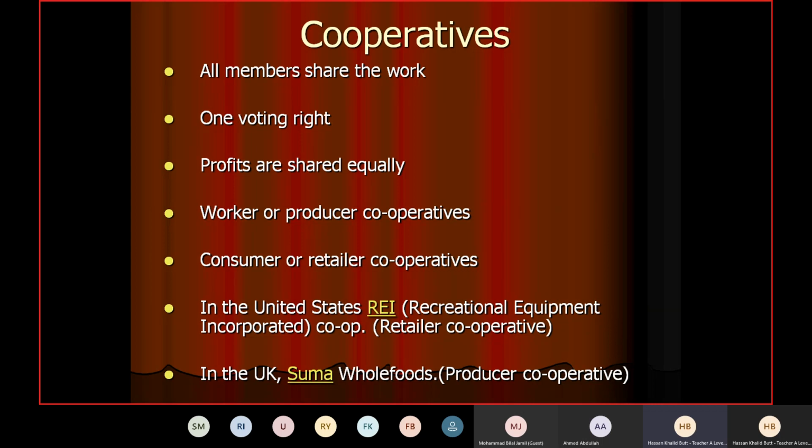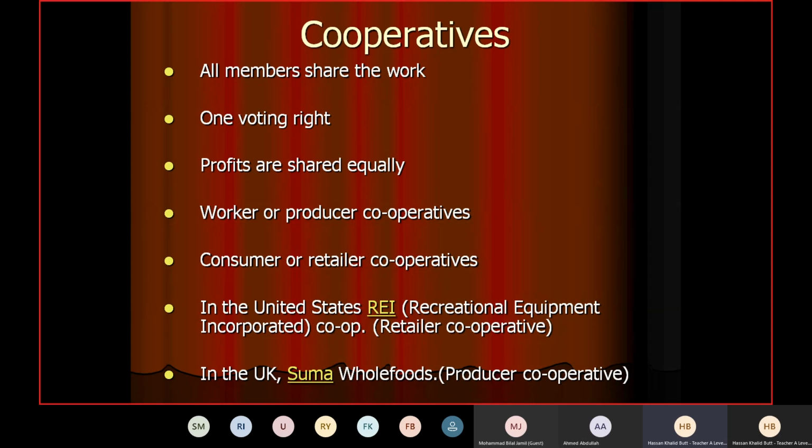Now I live in Wabda Town, but my father was not a Wabda worker. So how did we get this piece of land? Again, some Wabda worker sold it to my father. Similarly, my neighbor, unfortunately he is no more there, but he was a Wabda worker. So now you understand the concept of cooperatives.